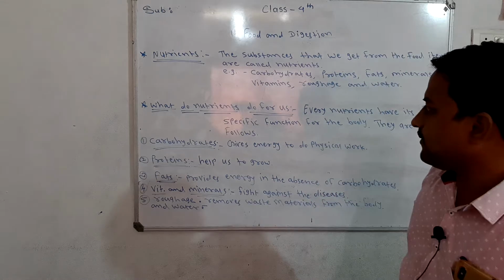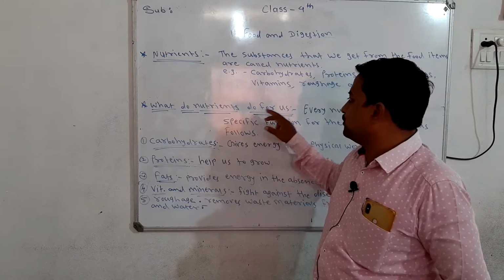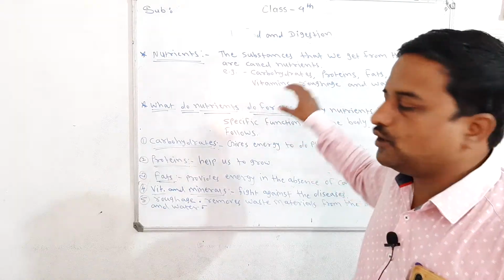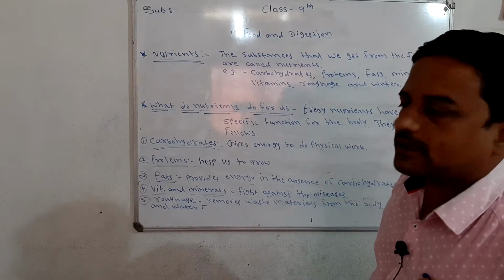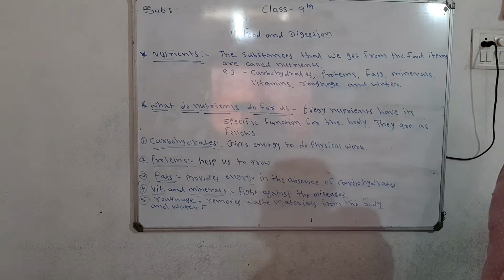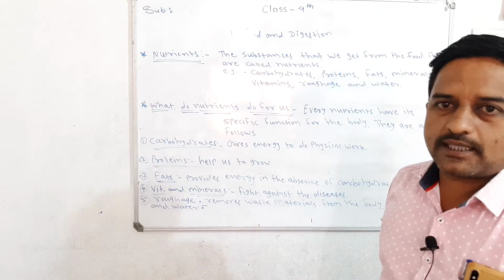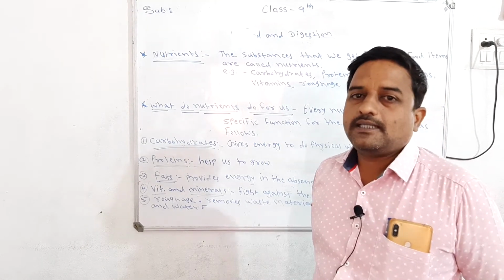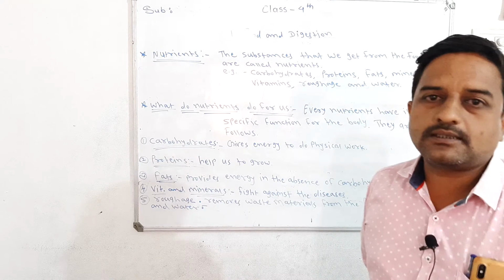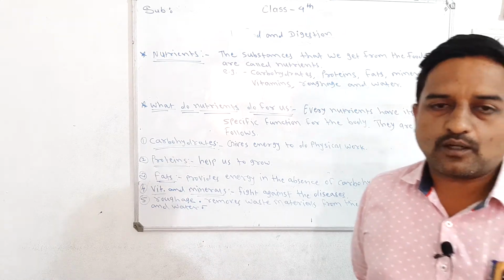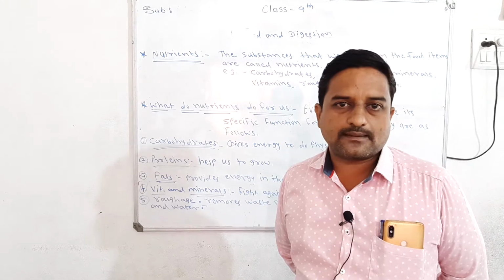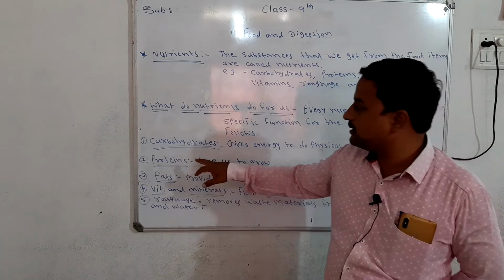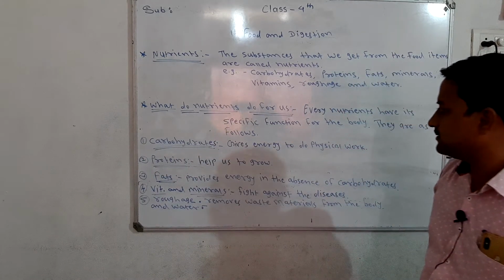So what do nutrients do for us? What is the function of these nutrients? Nutrients are carbohydrates, proteins, fats, minerals, vitamins, roughage and water. Each and every nutrient has its specific work or function. So first of all we will see the first nutrient, that is carbohydrates.